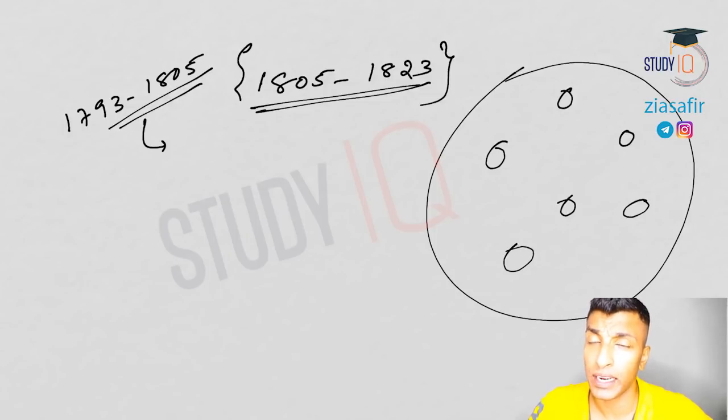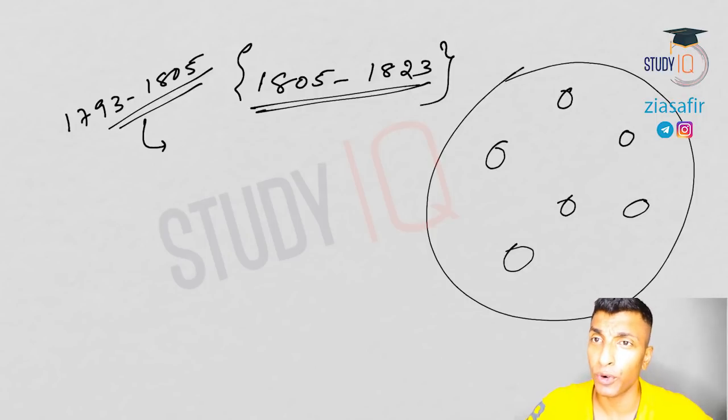The moment Awadh was annexed, Awadh came under permanent settlement, and you know what permanent settlement is. We have already discussed that under Lord Cornwallis. So you need to pay more tax, and most of the army members are the sons of the farmers or the peasants. So now you need to pay more tax. So there is an economic interest also. We will discuss all those things, but here we are only talking about subsidiary alliance. So I hope this is clear.